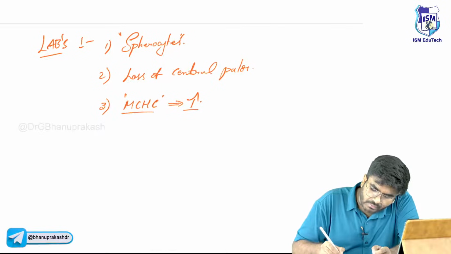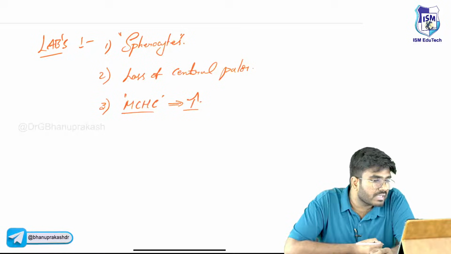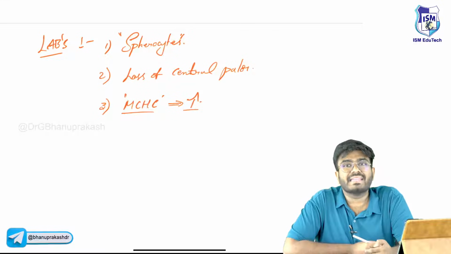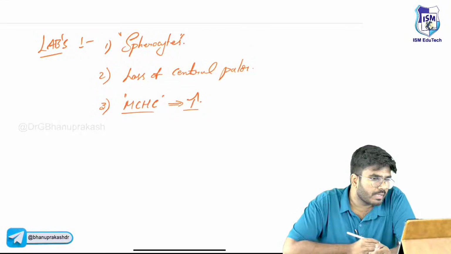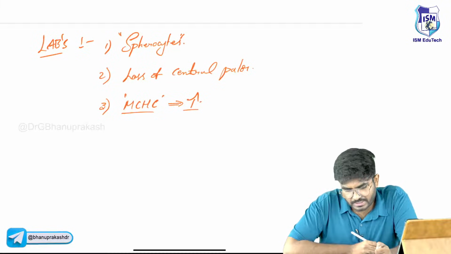So this is actually a keyword. The moment you see the mean corpuscular hemoglobin concentration increasing, you can say this is hereditary spherocytosis. Okay, so this is the one thing which you can see in the labs.